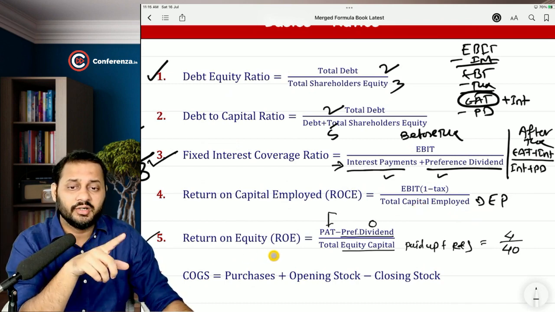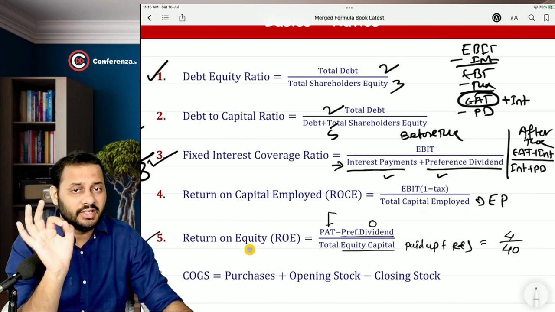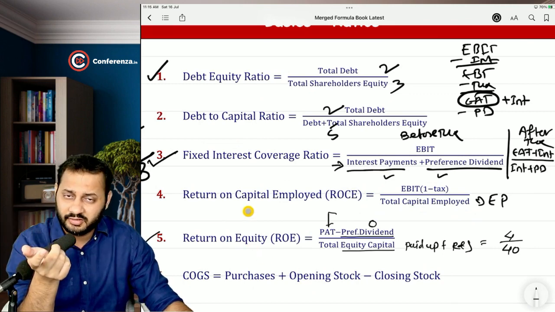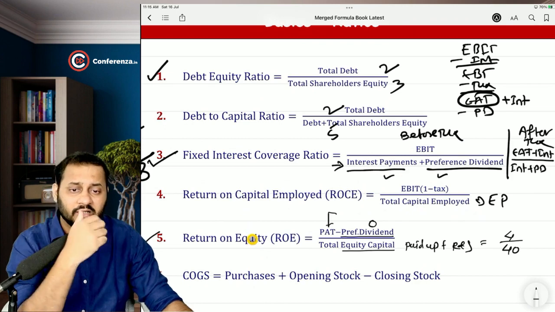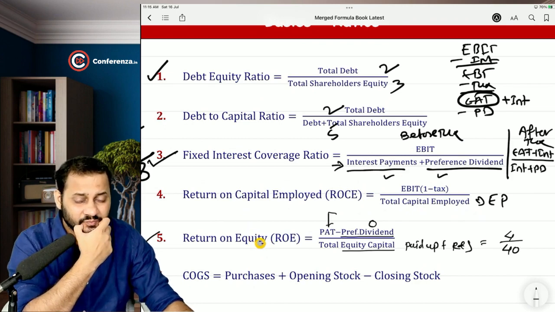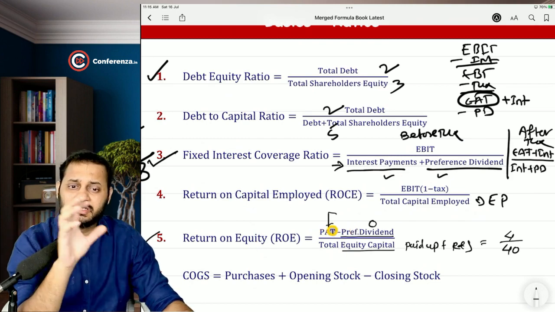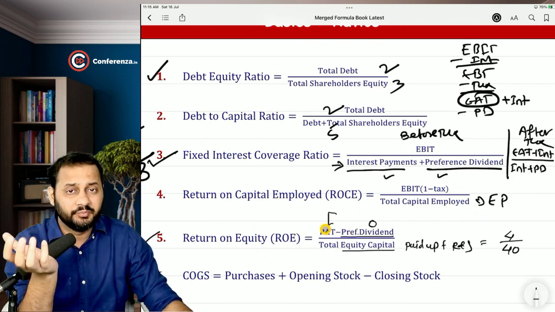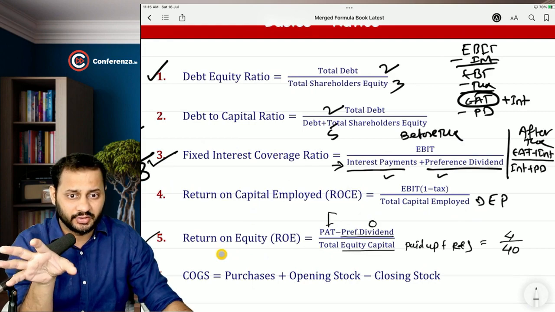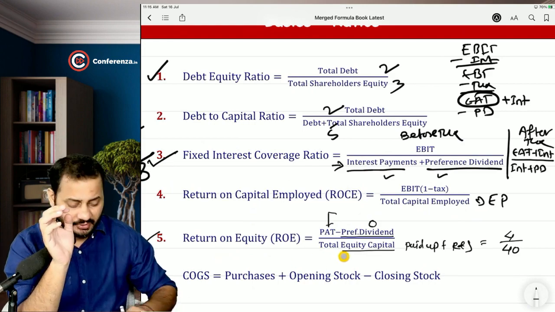Okay, return on equity specifically means the equity only. So in the numerator, you take the return of the equity, which is the dividend, and in the denominator, you take the total equity capital. Profit after tax minus preference dividend is the profit which pertains to the equity shareholders that we have earned, and in the denominator, equity capital.